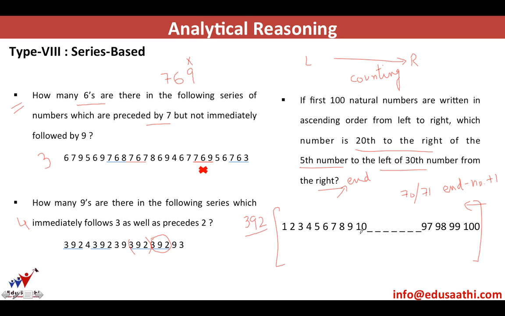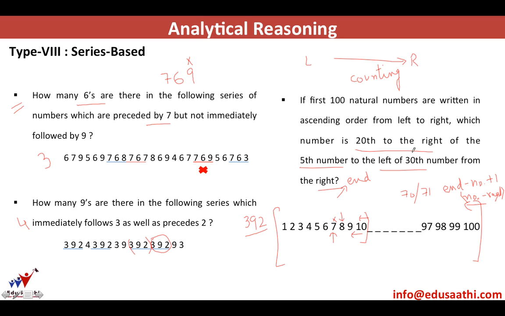As in case you want to find which is the third number from the right. So in case we write the first 10 natural numbers and we say which is the third number from the right end, it is 8 and not 7. In case you are counting directly from a number, you just do number minus the required number. So the third number to the left of 10 will be 7. The third number from the right end would be 8.